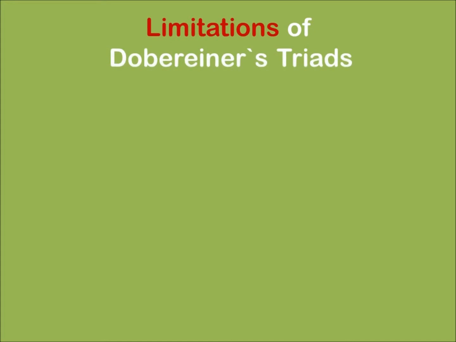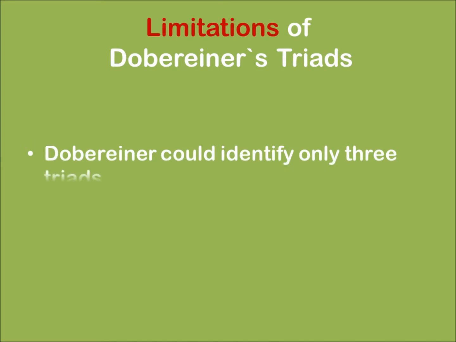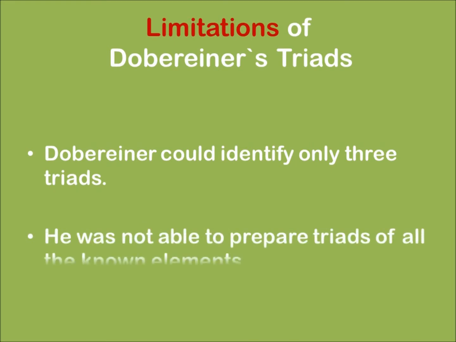Limitations of Dobereiner's triads. Dobereiner could not identify more than three triads. He wasn't able to prepare triads of all the known elements. That was the main drawback.